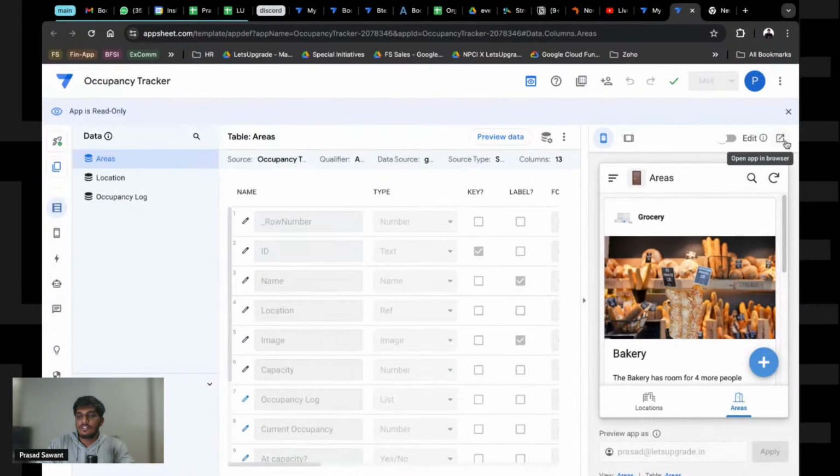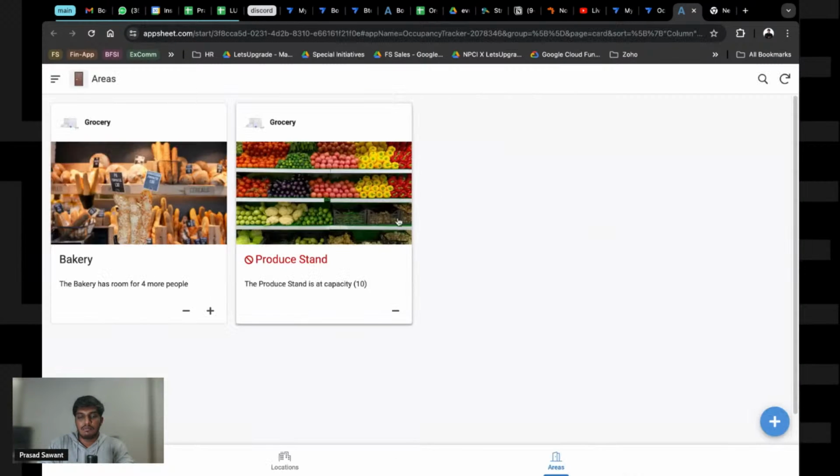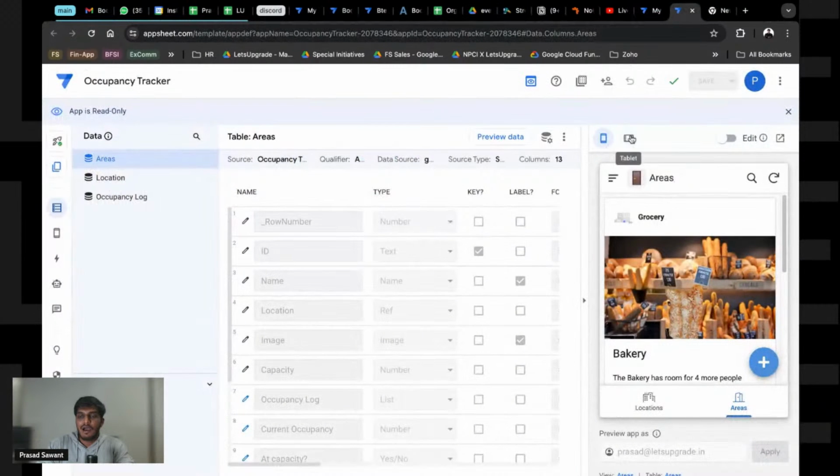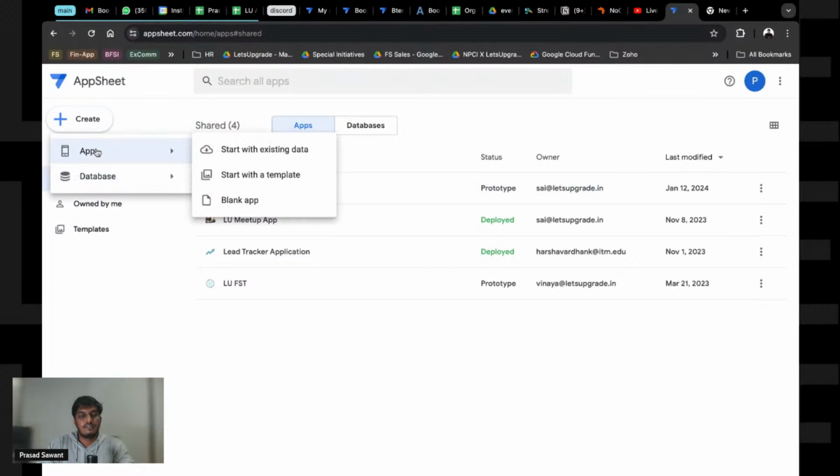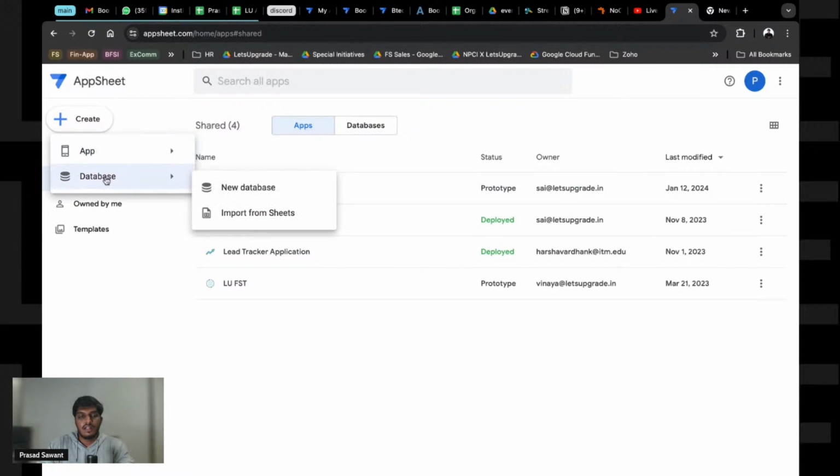And of course you can open this in a web page as well, like I showed you in the demo, the app that you will be building. This works for a web, this works for an app, this works for a tablet. You can see how things look in different parts. So now you're going to start. And there are two ways you can create an AppSheet app. First is of course to go and create from here or a database. This is how it works.